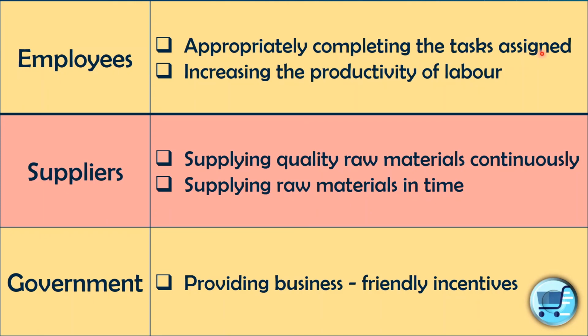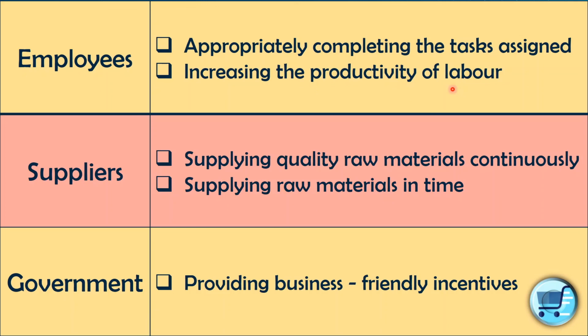The business needs employees to complete appropriately the tasks assigned to them. Increasing productivity of labor is also another example. As for suppliers, what the business expects is to be supplied quality raw materials continuously.